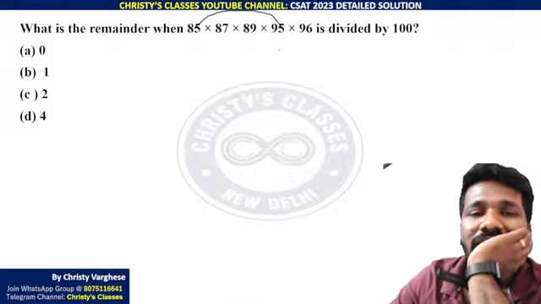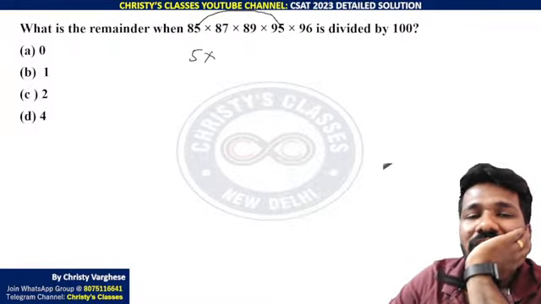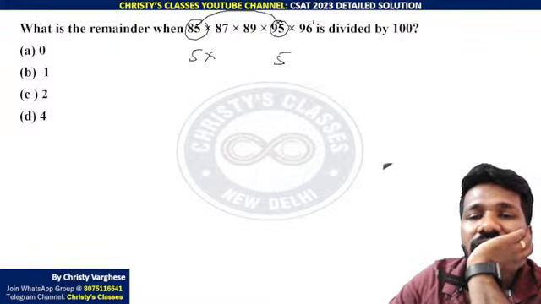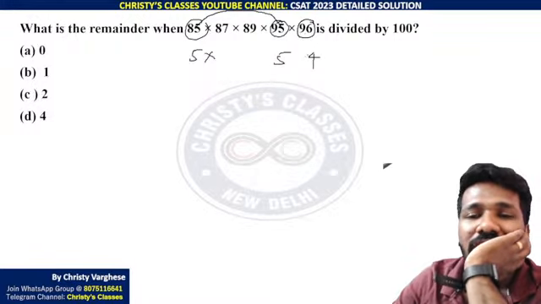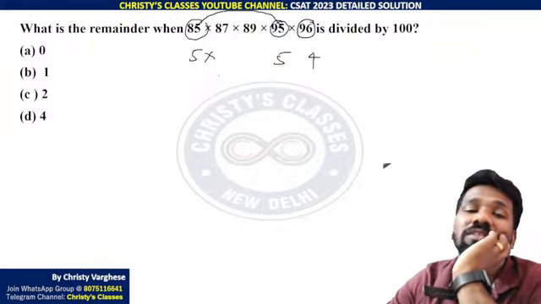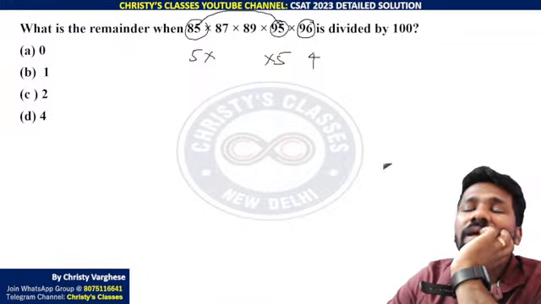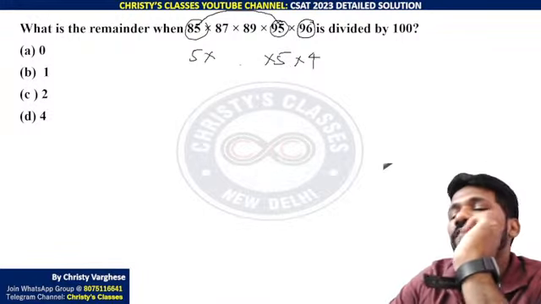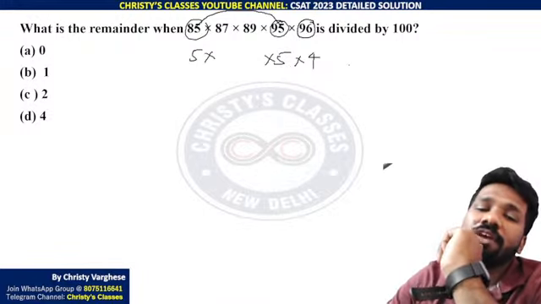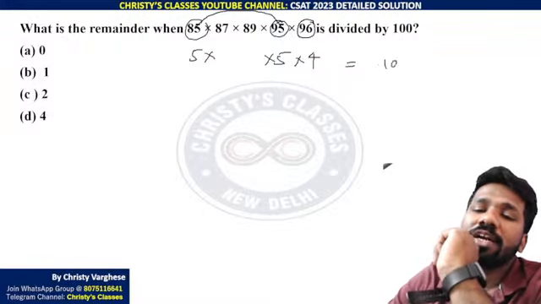Are you agreeing that? Or you can take a 5 out of it when you factorize it. 85 has a 5 in it. 95 has a 5 in it. 96 has a 4 in it. Are you agreeing? Not 46, 96. So when you multiply these factors, you are going to get 5 into 5 into 4 anyway. 5 into 5, 25. 25 into 4 is 100.